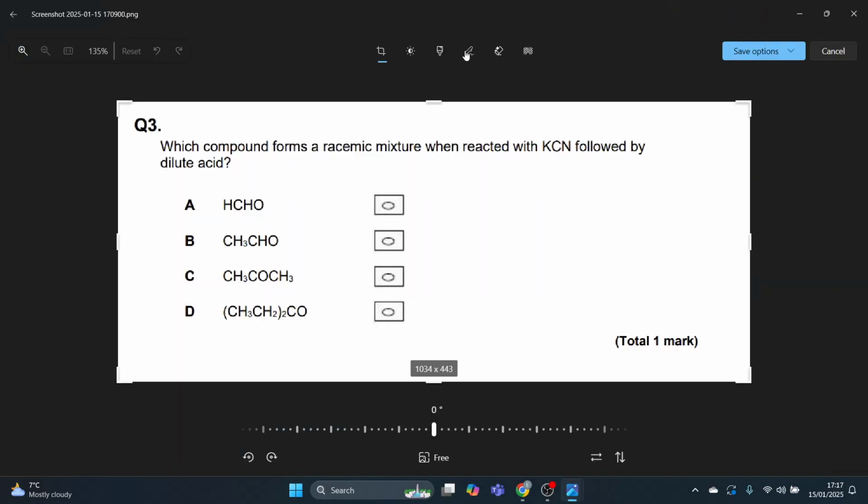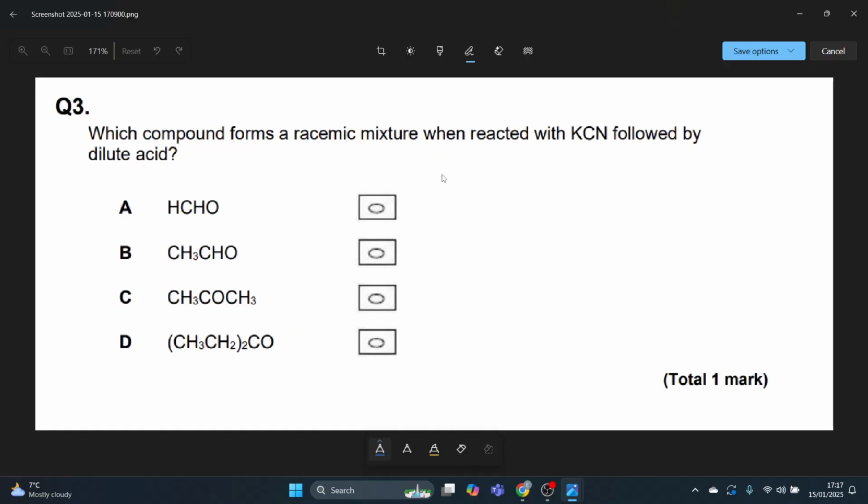Which compound forms a racemic mixture when reacted with KCN followed by dilute acid? Well, I'm looking for an aldehyde. Aldehydes form a racemic mixture when reacted with that, or unsymmetrical ketones.